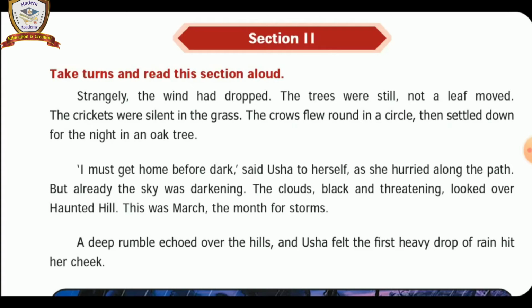The leaves of the tree did not move. Cricket means the name of the game, children? No, it's one kind of insect. The crickets were sitting silently on the grass. It was late evening, so all the crows of the mountains were circling around an oak tree to stay there for the night.